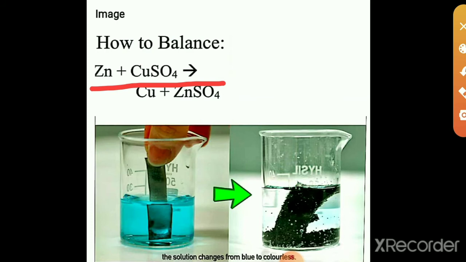Then the highly reactive zinc displaces the copper from its compound. Then zinc comes to the position of copper. Then zinc sulfate and copper are formed here, because the highly reactive metal is zinc.